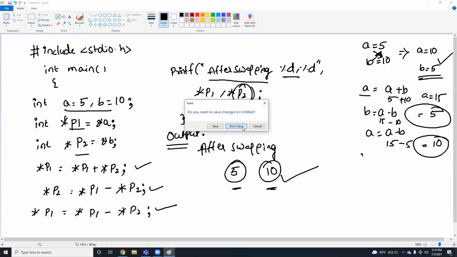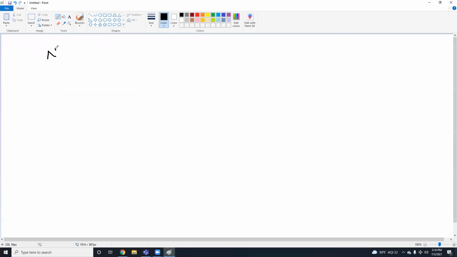Next concept, null pointers. A pointer that is not assigned any value but null is known as a null pointer. If you don't have any address to specify in the pointer at the time of declaration, you can use a null value.